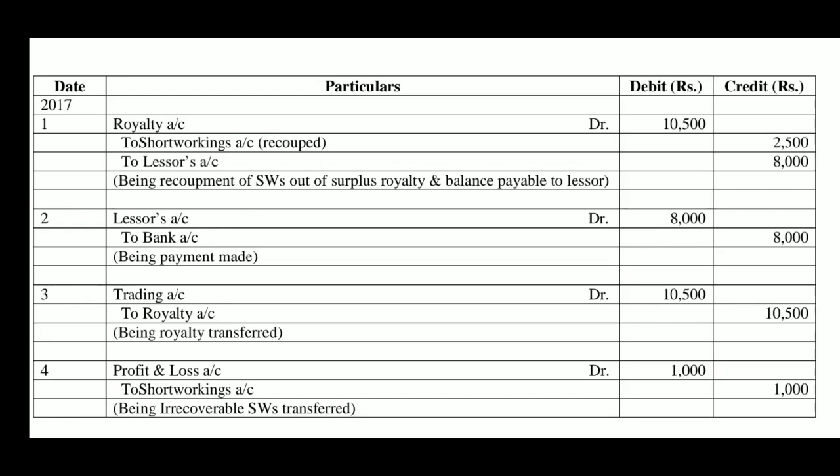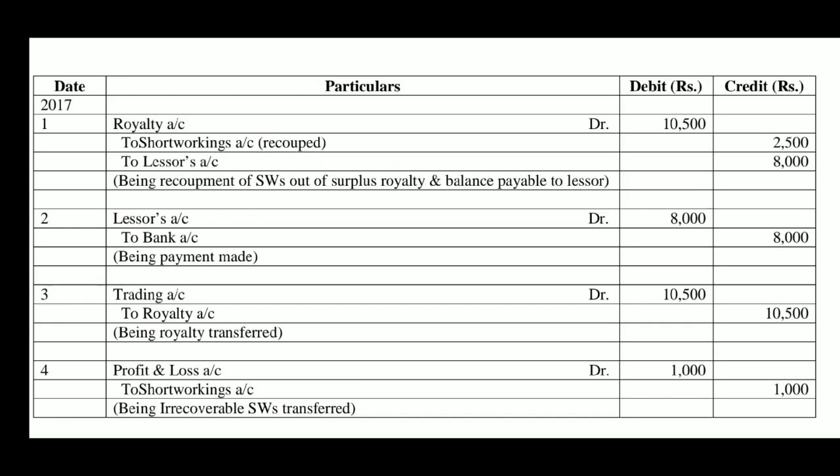Now, the second entry is for payment: lessor's account debit to bank account 8,000 rupees, being payment made. Next, for transfer of royalty, trading account debit to royalty account. Royalty account was debited, now it is credited with 10,500 rupees, the actual royalty. The trading account, to which it is transferred, is debited, being royalty transferred. Entry number 4: profit and loss account debit to short workings account, being irrecoverable short workings transferred.